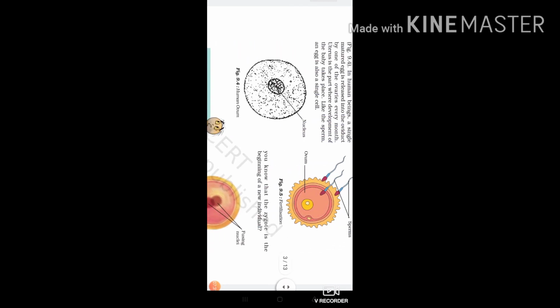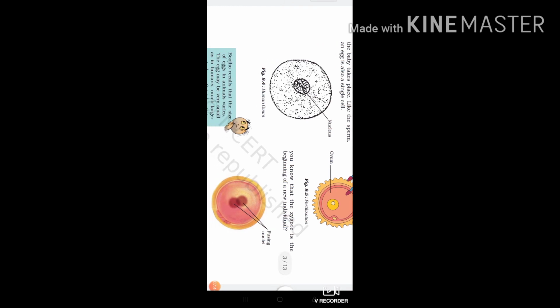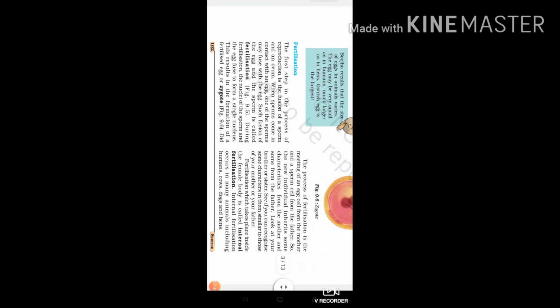You can observe diagram 9.5, how the sperm enters the ovum. Only one sperm can fuse with the egg cell of the female. You know that the zygote is the beginning of a new individual. The process of fertilization is the meeting of an egg cell from the mother and a sperm cell from the father.